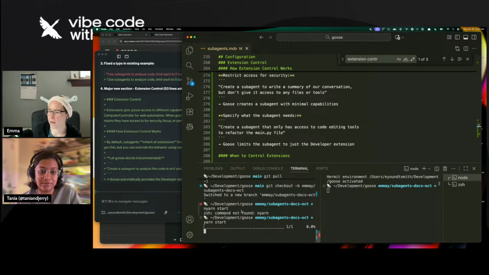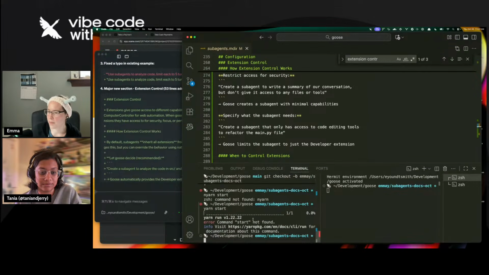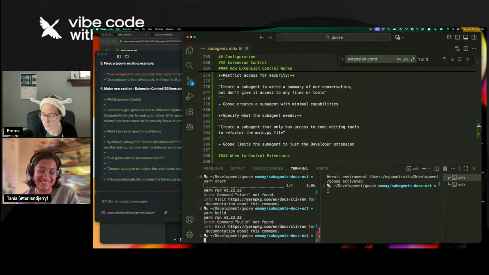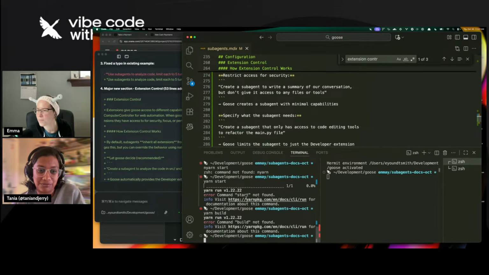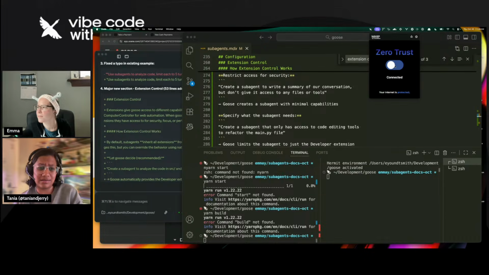Start not found. How is that possible? Okay, what got messed up here? Oh, is it like Warp or something? Could be, but I'm definitely connected. But do you have to turn it off? Well, I don't know if you want to turn it off for this. I don't remember. For building preview.